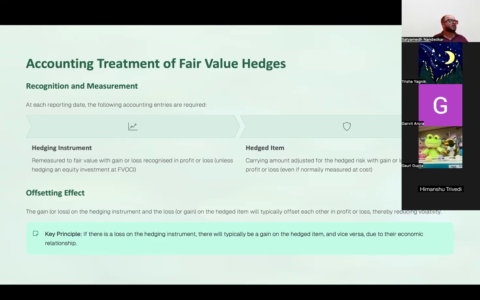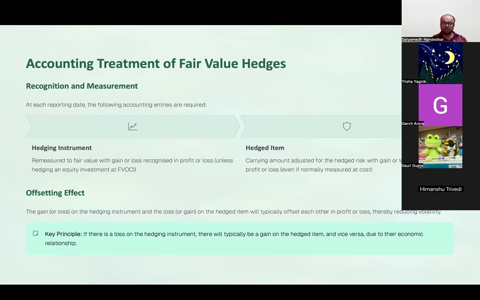Now, if you have done AFM, वहां पे आपने देखा होगा कि when you take a futures contract and there is an underlying asset, the loss on the underlying item is made up by the gain on the futures contract and vice versa. आपने interest rate futures में या forex futures में ये देखा होगा. Unfortunately, the details of that are not a part of our SBR syllabus, and given that our exam is 7 days away, we don't have time to spend on that.